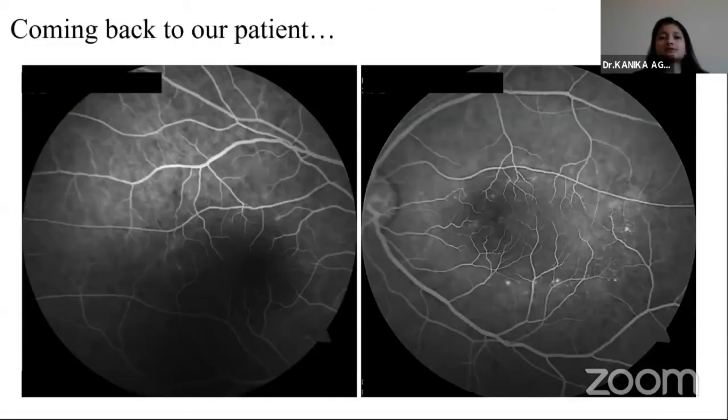So coming back to the patient, this was the fluorescein angiogram of the patient. The right scan is a bit decentered, but we can make out these hypofluorescent round lesions in the superior part of the macula. And in the left eye, what's important is to look for these subtle RPE leakages in the peripapillary area, and we can see them more prominently in the temporal part of the macula.